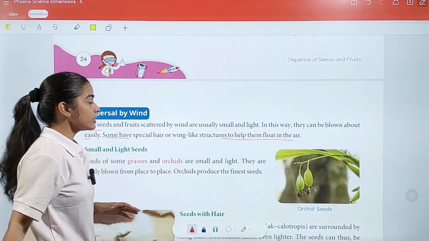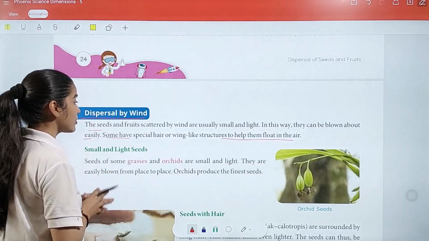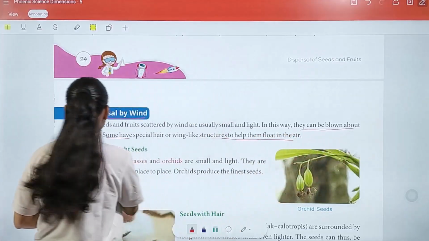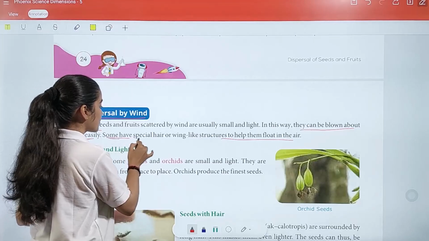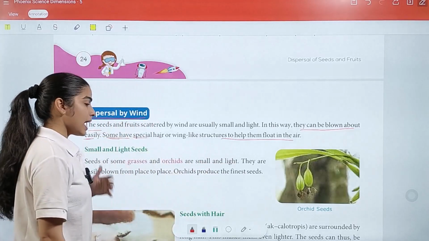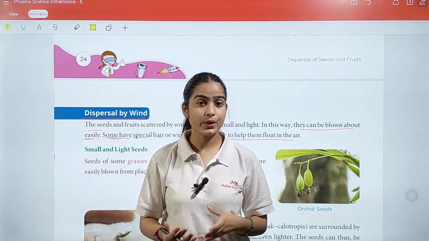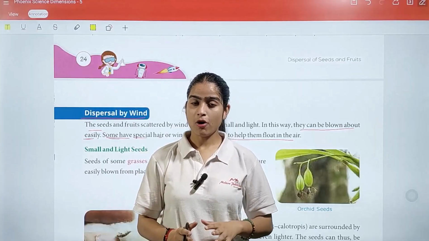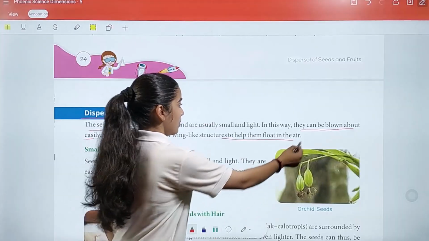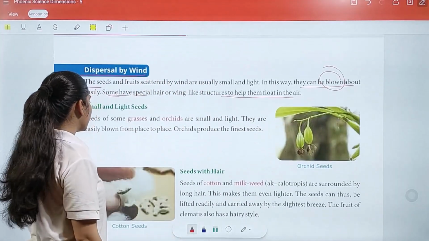Now we are going to learn about dispersal by wind. The seeds and fruits scattered by wind are usually small and light. In this way, they can be blown about easily. Some have special hair or wing-like structures to help them float in the air. As we already know, some plants have very small and light-weight seeds, so these kinds of seeds can easily fly in the air with a simple blow and with the wind as well.